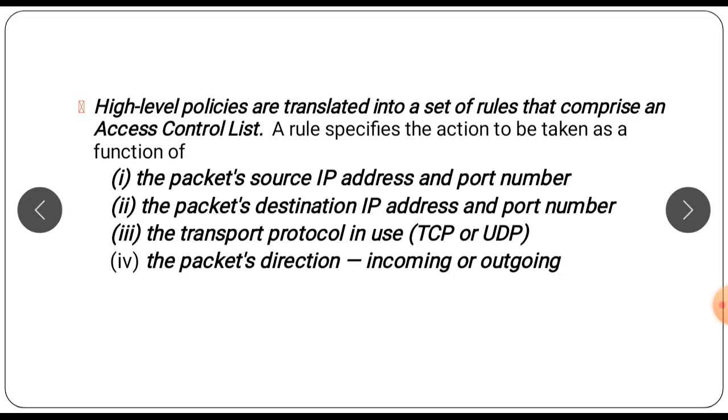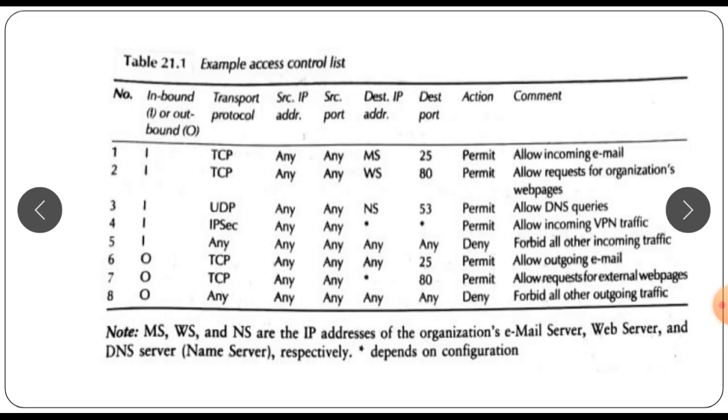So the policies in general can be either permissive or restrictive. A permissive policy is defined as permit all packets except those that are explicitly forbidden. The restrictive policy, on the other hand, is defined as drop all packets except those that are explicitly permitted. The following table shows the implementation of a set of restrictive policies. The default action is deny, as expressed in rules 5 and 8 of the table.